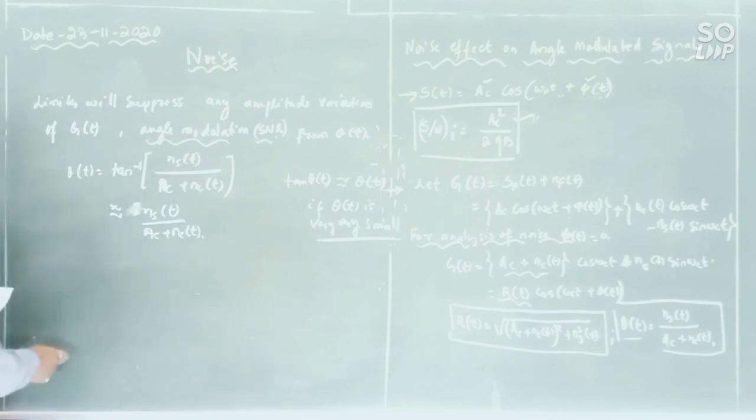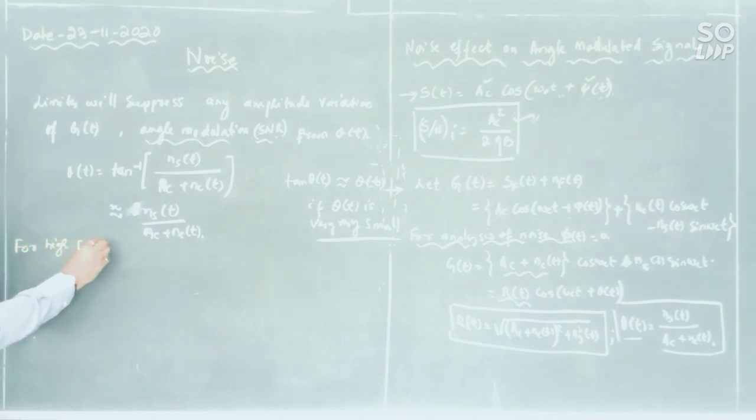Now let us consider the case for high input SNR. Let us consider this case first.